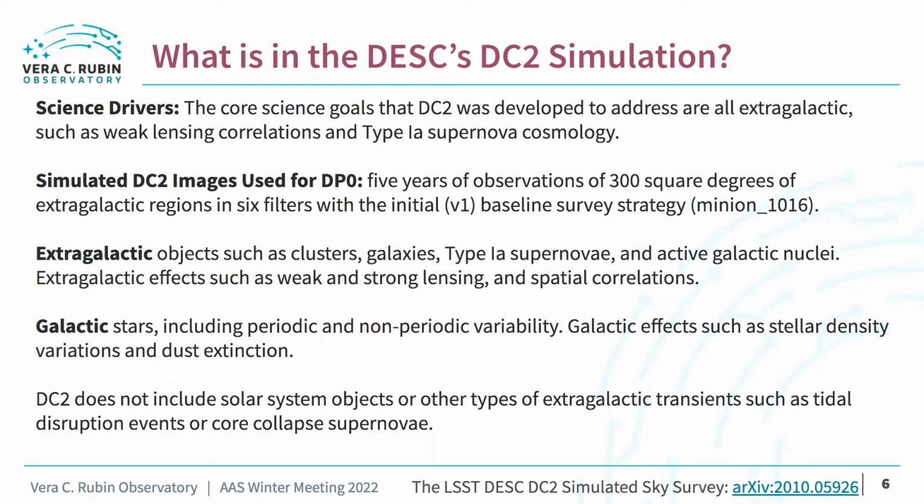For these reasons, the simulation is 5 years of observations of 300 square degrees of extragalactic regions in 6 filters with a baseline cadence. The types of extragalactic objects simulated for DC2 include clusters, galaxies, and type 1a supernovae. The types of galactic objects include stars, about 10% of which have periodic or non-periodic variability. DC2 does not include solar system objects or other types of extragalactic transients such as tidal disruption events or core collapse supernovae.